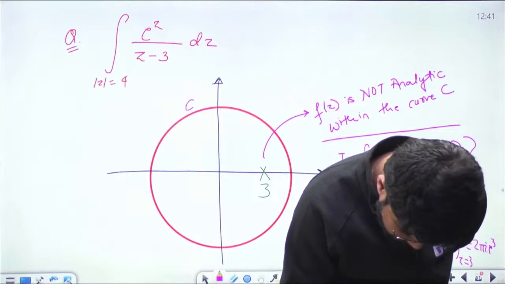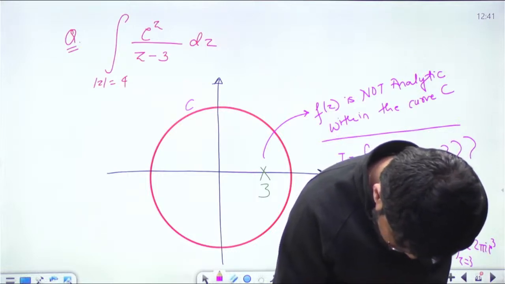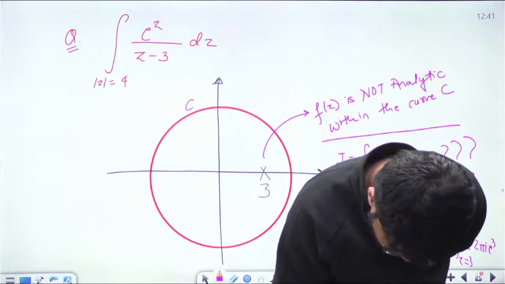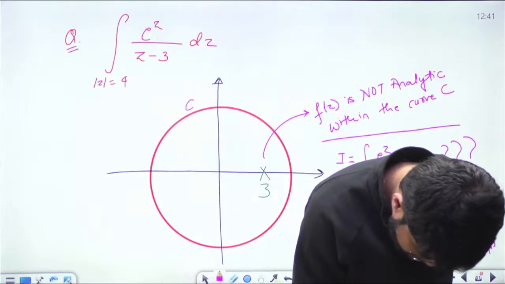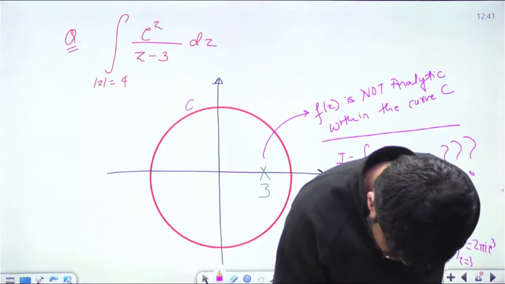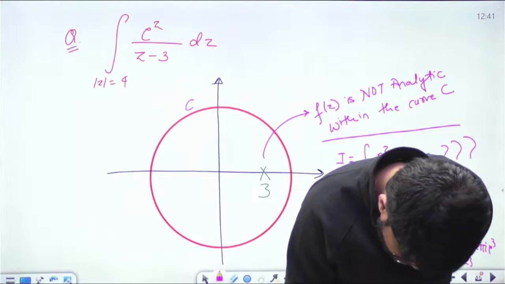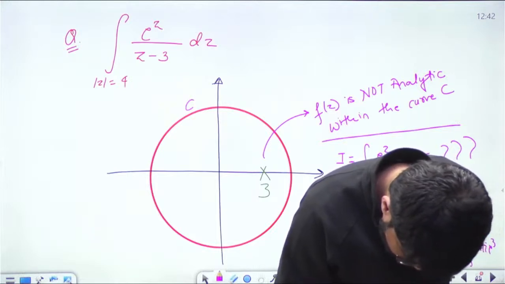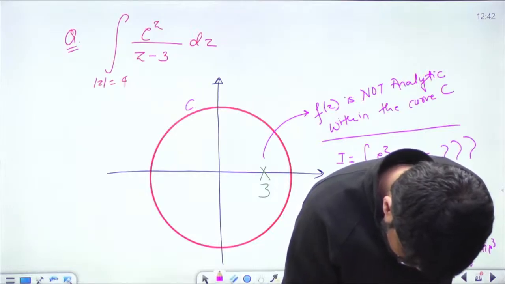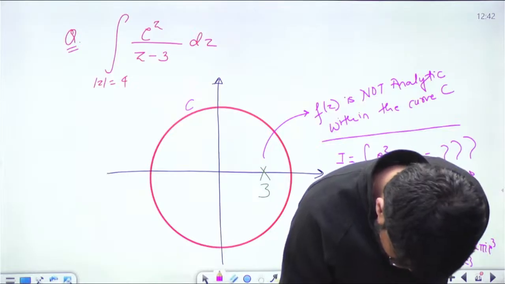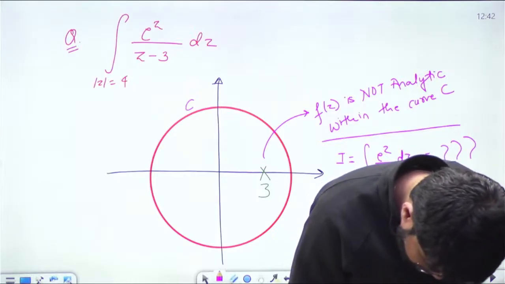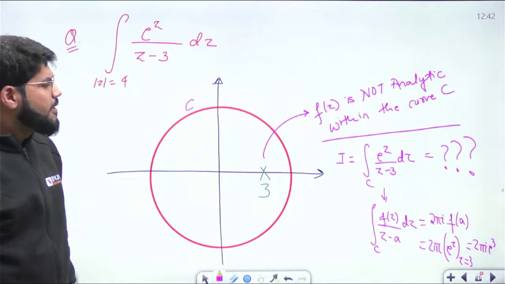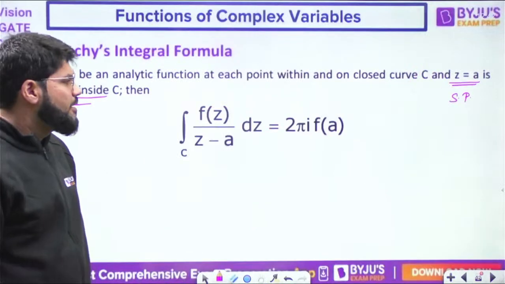Just a second. Yes, sorry. So then 2 pi i f(a). That is what the Cauchy integral formula is.